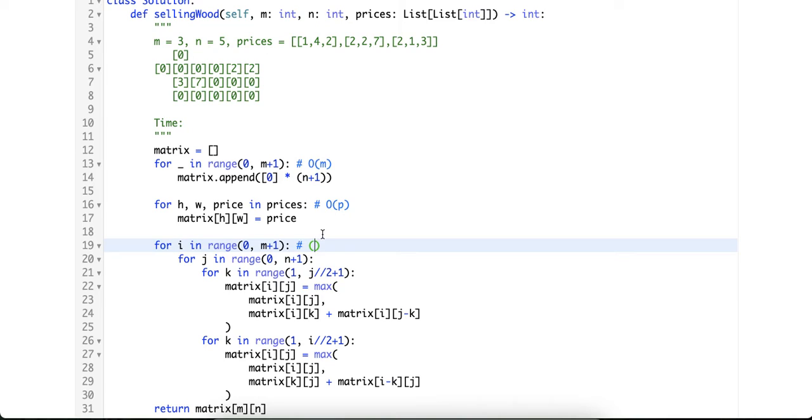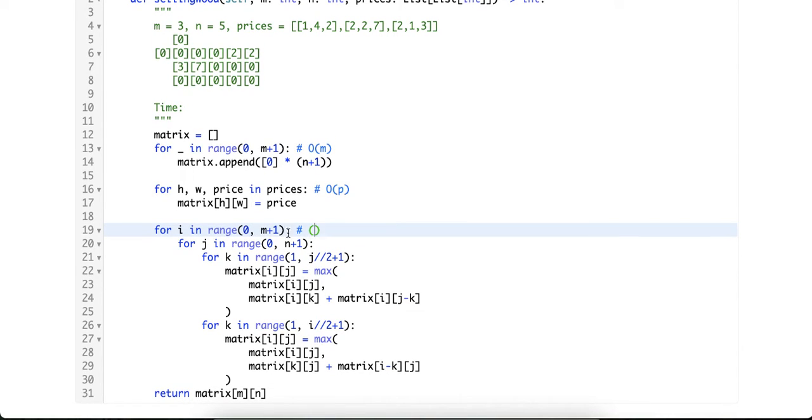And this one can be, what is this? M plus 1. So at least this one is big O, M. This one is big O, N. So this one is at least big O, M times N because this is the inner loop of this one. How about this one?